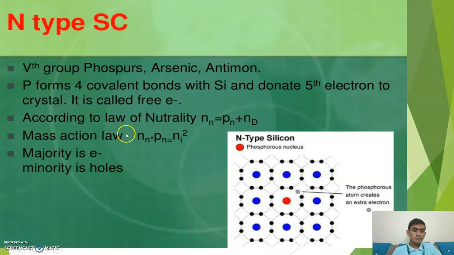Now n-type semiconductors. These are fifth group elements like phosphorus, arsenic. Phosphorus forms 4 covalent bonds with silicon and donates 1 electron to the crystal. It is called a free electron. According to the law of neutrality, n = p + Nd, and the mass action law applies. So the majority carriers are electrons and the minority carriers are holes.